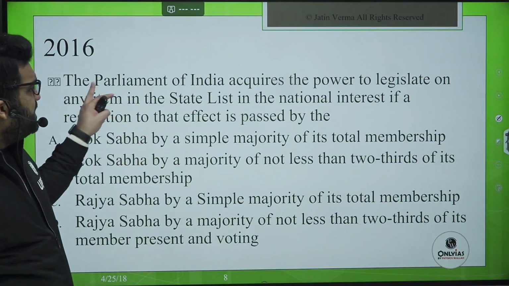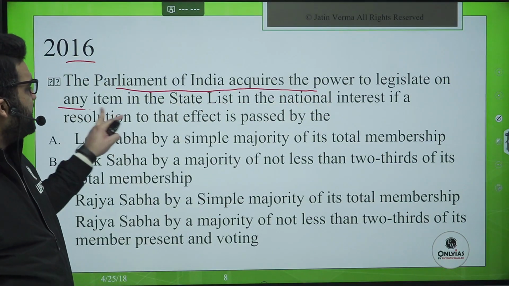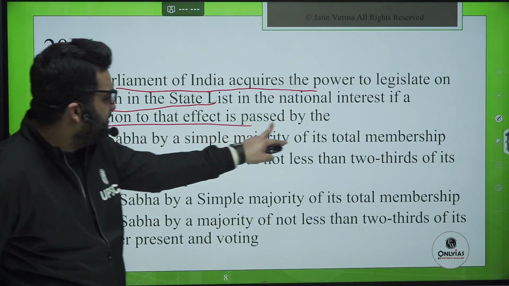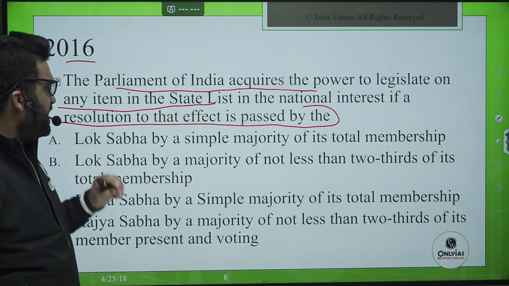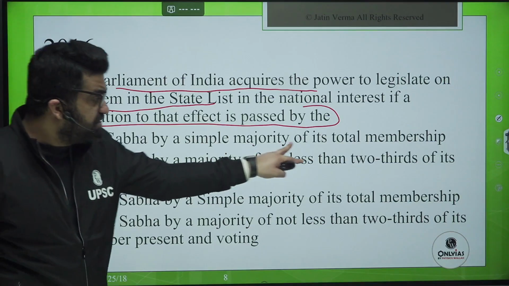Now, the Parliament of India acquires the power to legislate on any item in the state list in the national interest if a resolution to that effect is passed by the A. Lok Sabha by a simple majority, B. simple majority of its total membership.